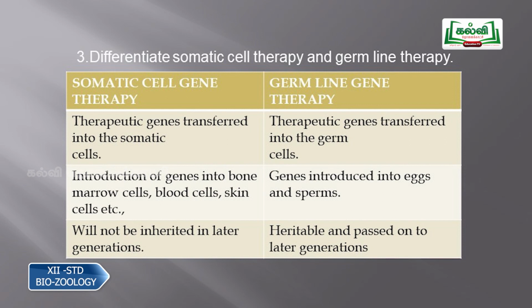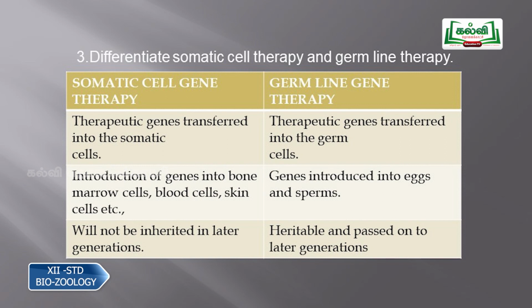In question number 3, differentiate somatic cell therapy and germline therapy. Somatic cell gene therapy is where therapeutic genes are transferred into the somatic cells, and in germline therapy, therapeutic genes are transferred into the germ cells. And the second point, introduction of genes into bone marrow cells, blood cells, skin cells, etc. So it is the ordinary cells which are being introduced with the new genes, so defective genes can be corrected.